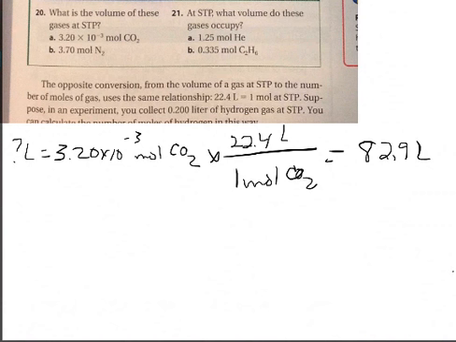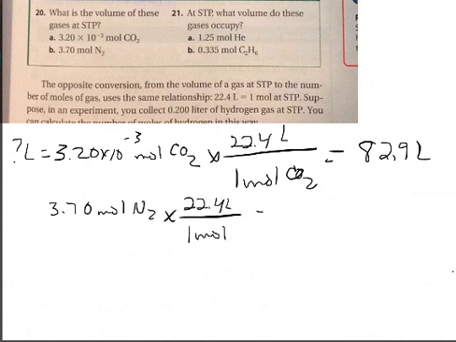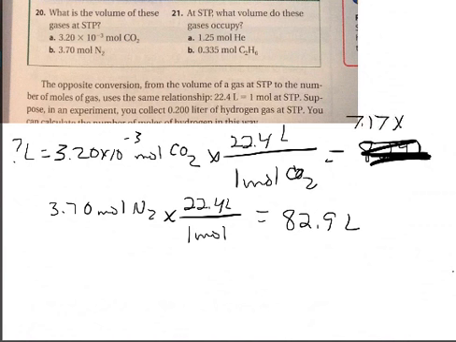Okay, for B, 3.7 moles, once again 22.4 liters per 1 mole. Take 3.7 times 22.4, and oops, I'm sorry, I wrote down the answer for the second one on the first one. So the first one would be 82.9 liters. This one would have been 7.17 times 10 to the negative 2. That's what happens when I try to cheat and use the answer book.